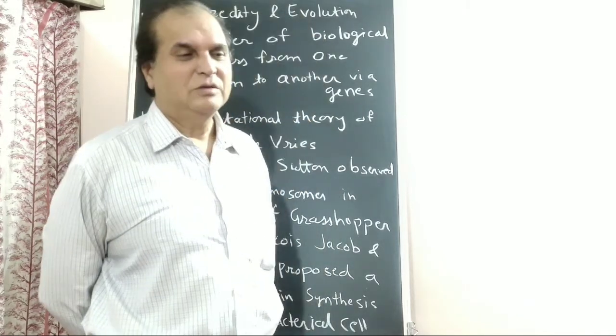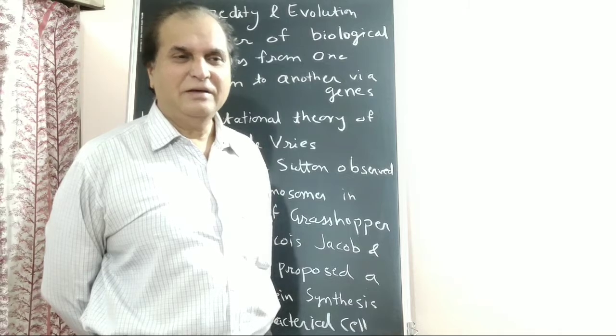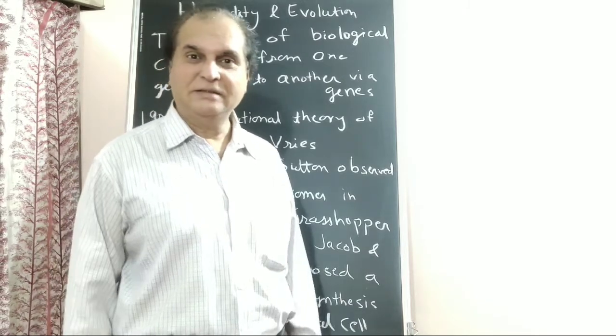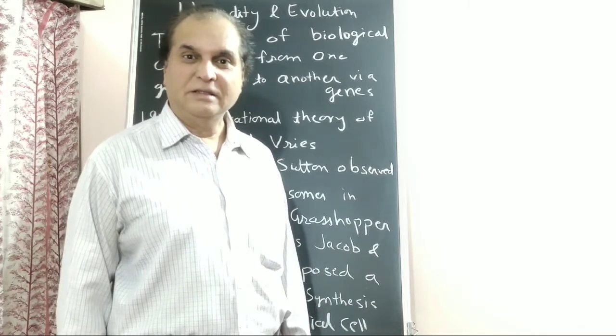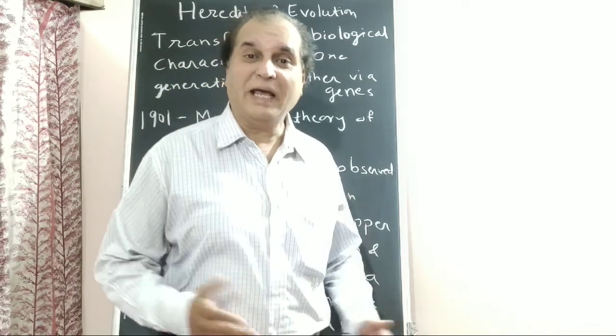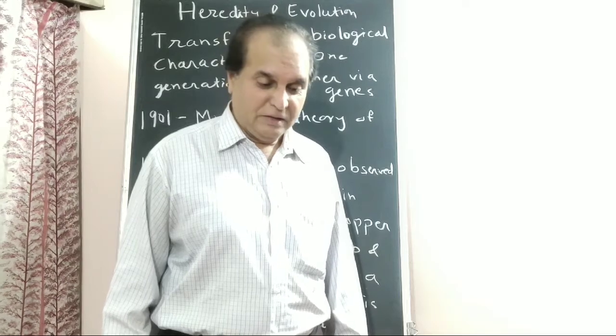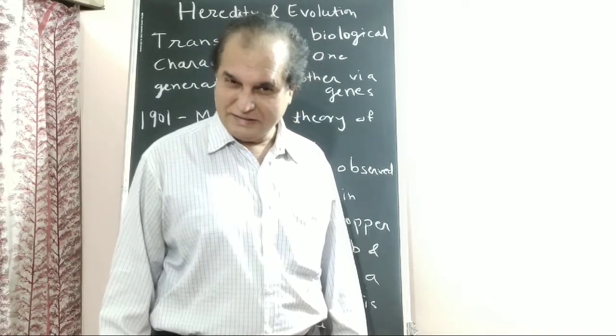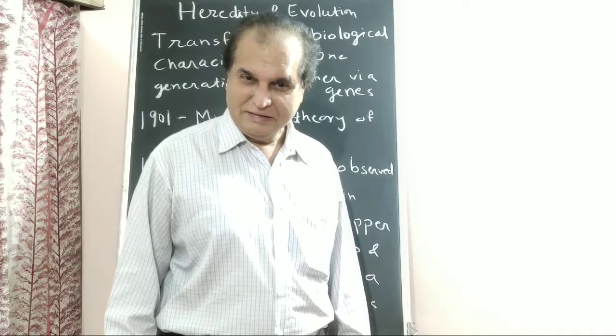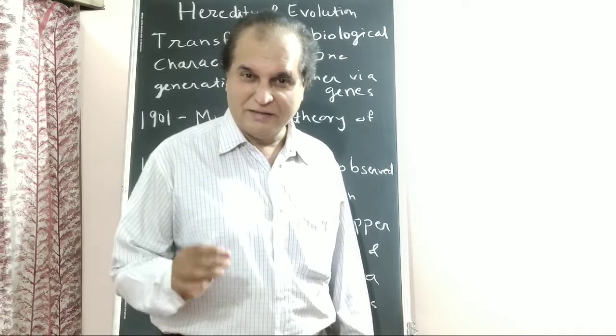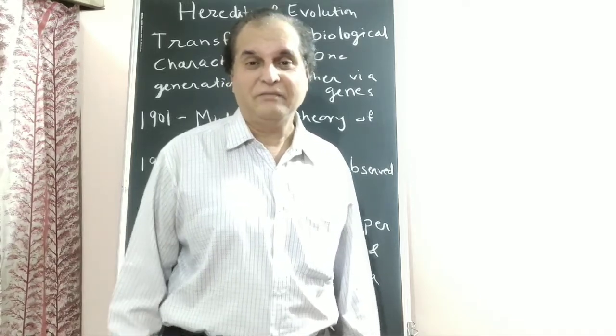So how? In the beginning, we were not like human beings. Some 7 crore years back, we were apes. Mutation of genes takes place, and because of mutation, the genes started changing.